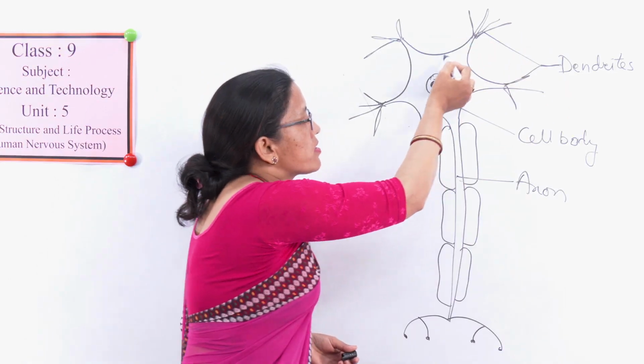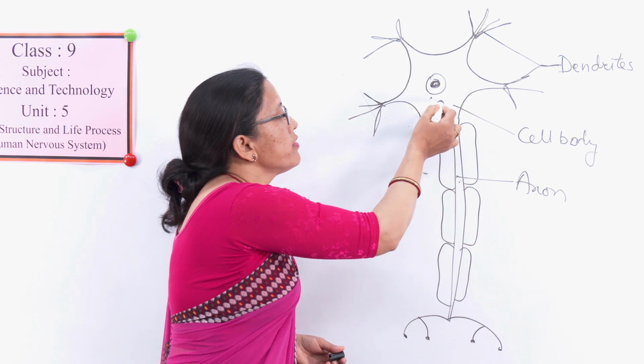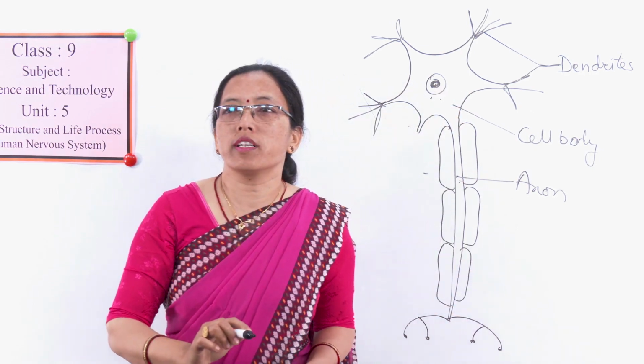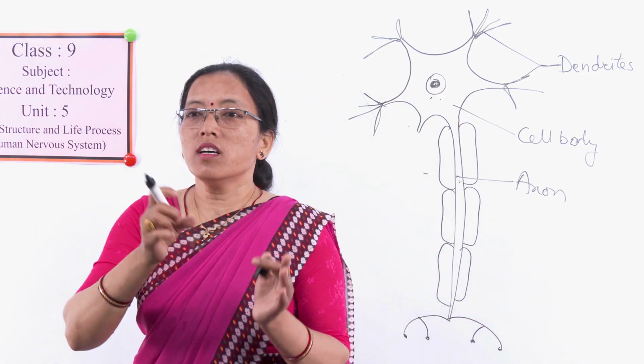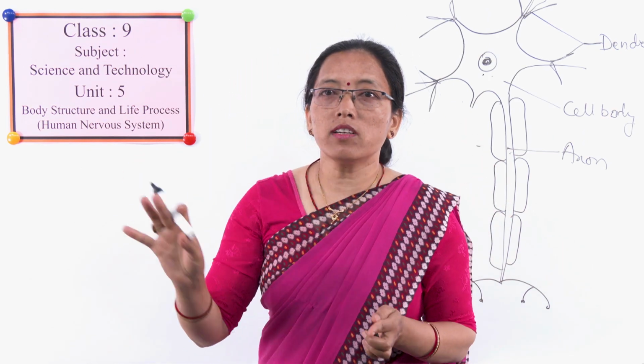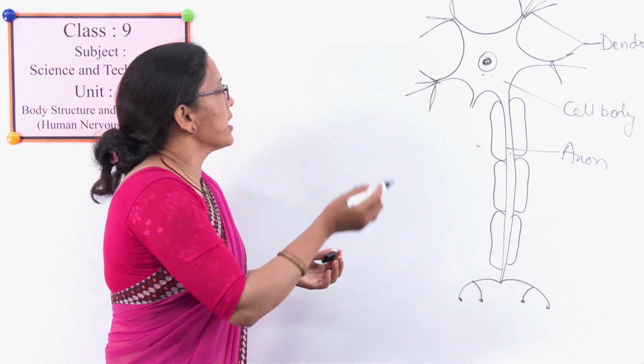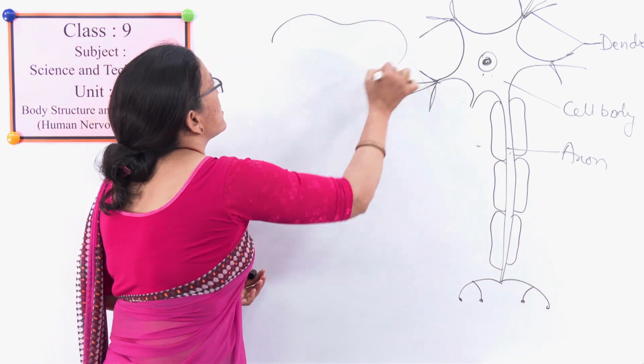These three parts mainly we consider. Dendrites carry the information towards the cell body, and the axon carries the information away from the cell body. In this way they transmit the sensation or stimuli from one part of the body to another part of the body.